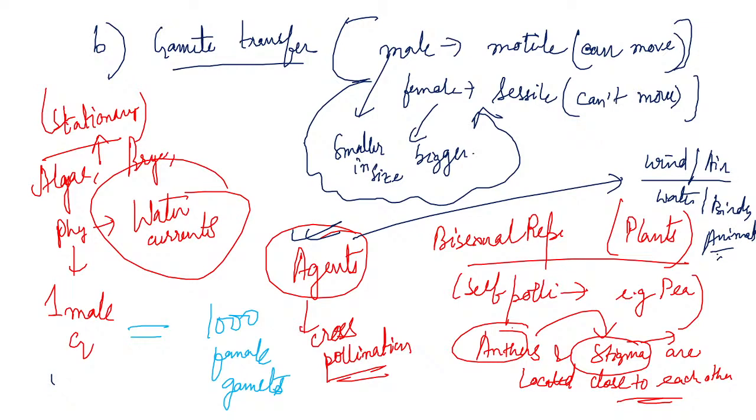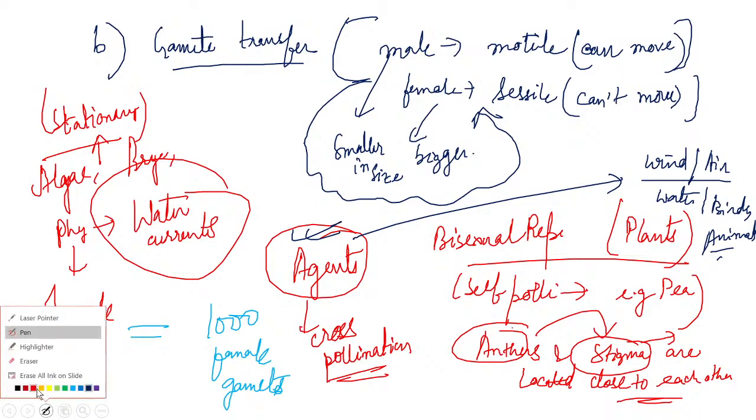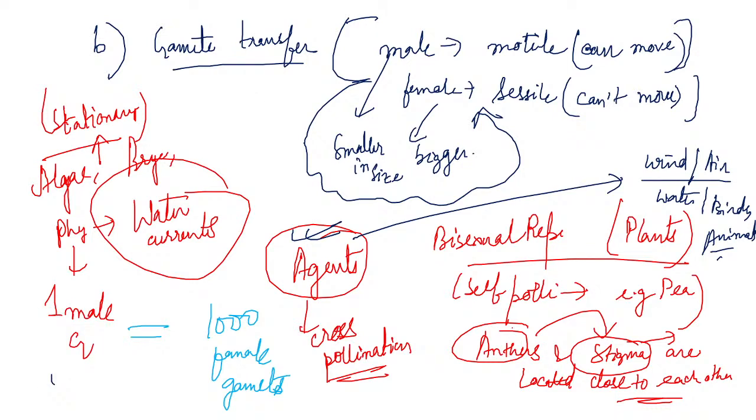So the mechanism of the transfer of the pollen grain from the anther to the stigma is known as pollination. If there is successful transfer, then pollination happens. And if there is no successful transfer, then there is no pollination.